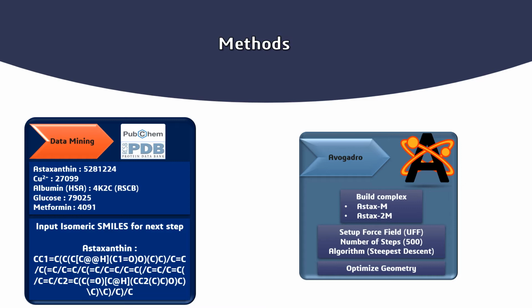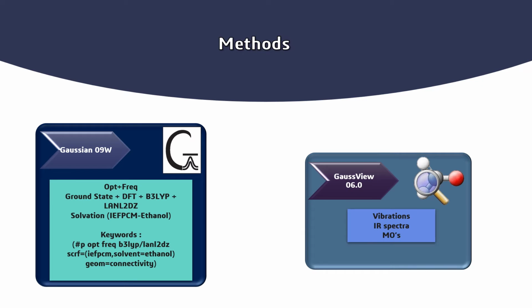And after that, we set up the force field UFF with the number of steps being 500, and we use the steepest descent algorithm, and we optimize the geometry so that our complex can be used in the next step. In this study, two different metal cations, Cu2+ and 2 Cu2+, with astaxanthin were considered, and density functional theory as implemented in Gaussian 09 was used for all calculations.